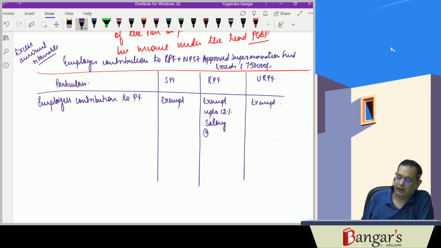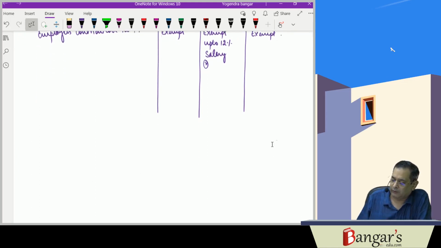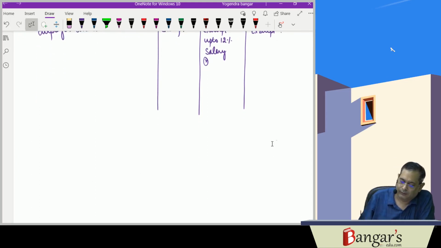So here, the employer's contribution: in case of the statutory provident fund, the same is exempt from tax. In case of the recognized provident fund, it is exempt up to 12% of salary, and in case of the unrecognized provident fund, it is exempt.